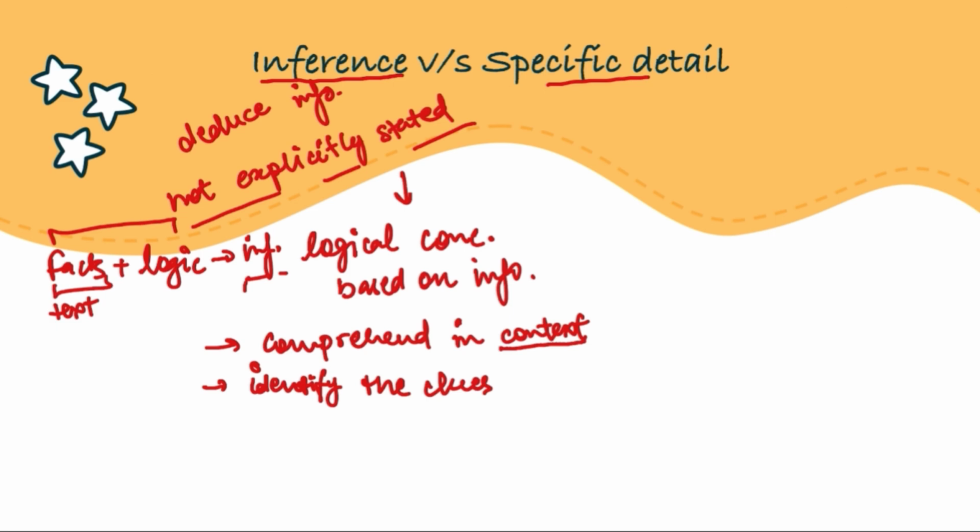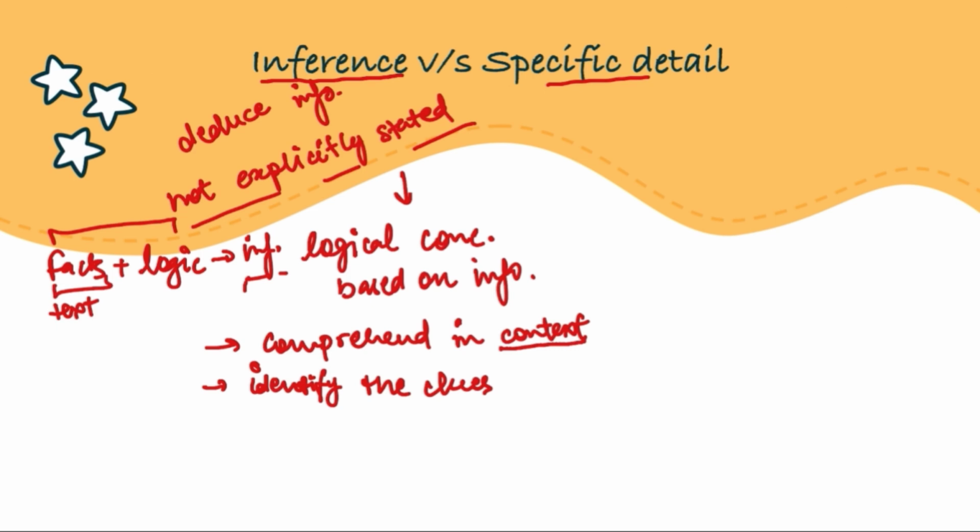So all of these are inference based questions, asking for implied ideas. This is how we are supposed to look at the questions and identify them. If we are not able to understand what exactly the question is asking, we can also paraphrase, right? We can restate the question in our own words to ensure that we understand what is being asked, right?